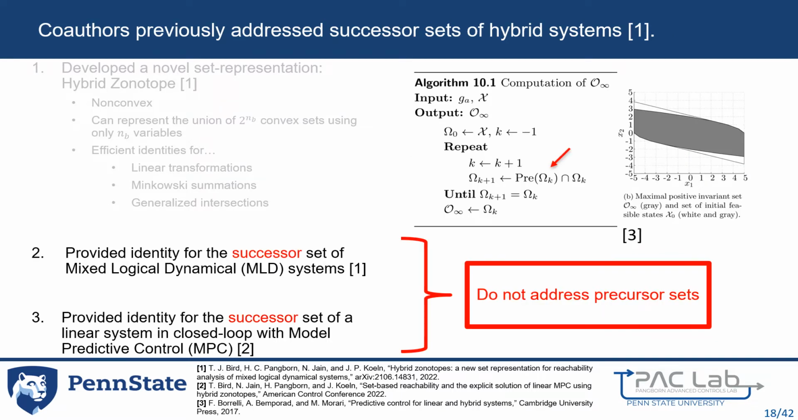However, these works did not address precursor sets, which are used to calculate backwards reachable sets as well as maximal positive invariant sets. Maximal positive invariant sets are important in the context of closed loop MPC as they guarantee the existence of a control solution for all forward time steps. Because the algorithm to compute maximal positive invariant sets depends on efficient calculation of precursor sets, and because a linear system in closed loop with MPC is equivalent to a piecewise affine system, existing methods use conservative approaches to guarantee recursive feasibility of closed loop MPC.